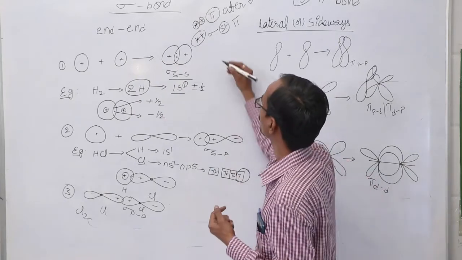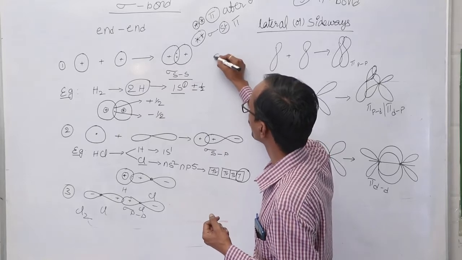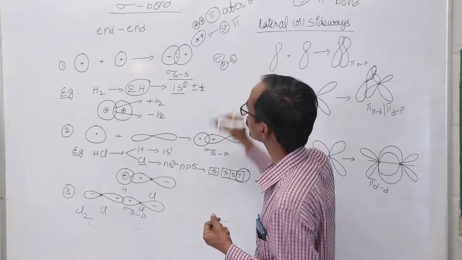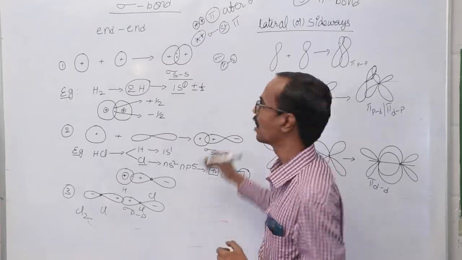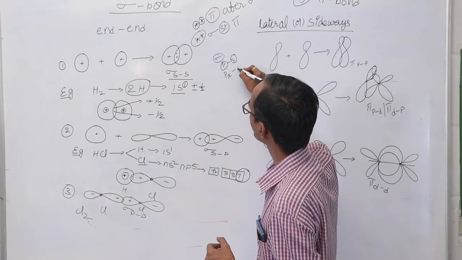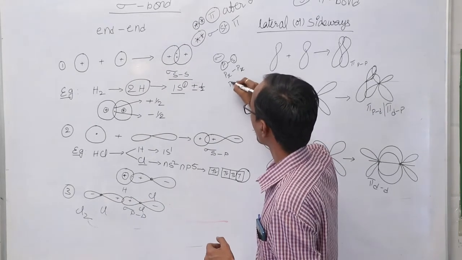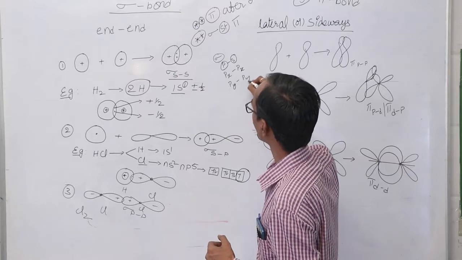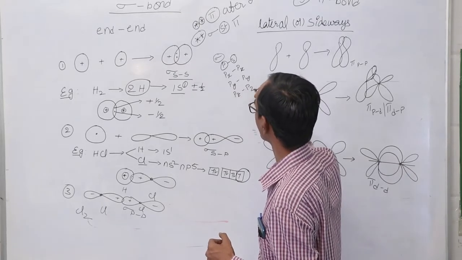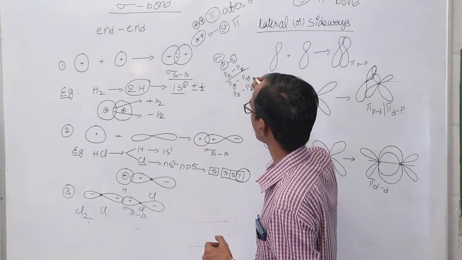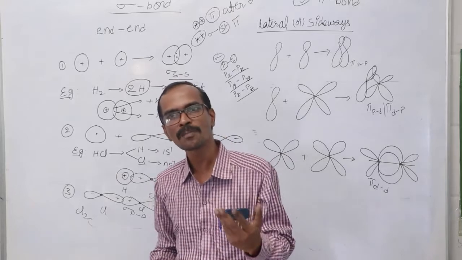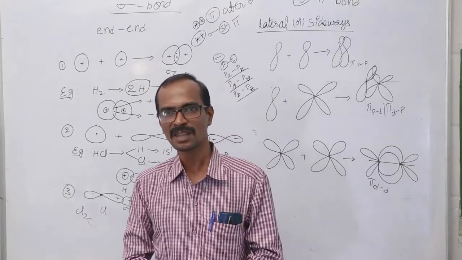For example, if you want to form a sigma bond between p orbital and s orbital, these two orbitals should be in the same axis. Or a sigma bond is formed between either px and px, or py and py, or pz and pz, because we cannot say here either px orbital will form a sigma bond, py orbital will form a sigma bond, or pz orbital forms a sigma bond.